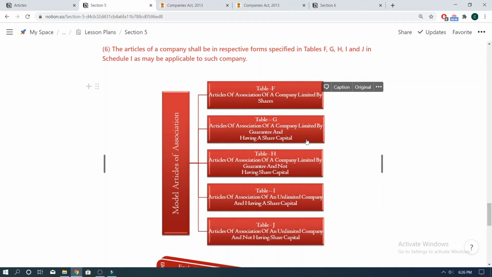Similarly, Table G provides Model Articles of Association for company which is limited by guarantee and having a share capital. Table H provides the Model Articles of Association for a company limited by guarantee and not having a share capital. And then Table I provides for Articles of Association of a company which is an unlimited company and having a share capital. And finally, Table J provides Model Articles of Association for an unlimited company and not having share capital.